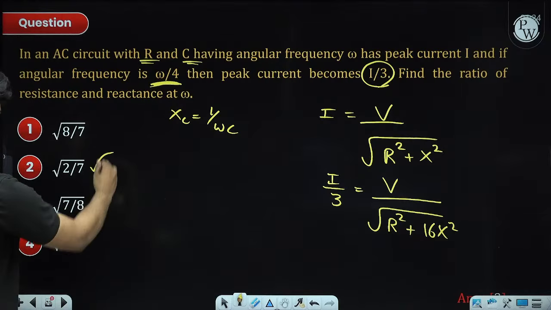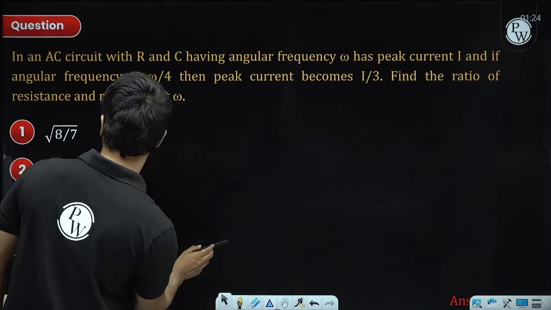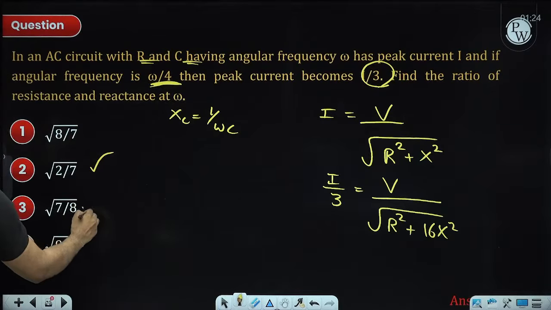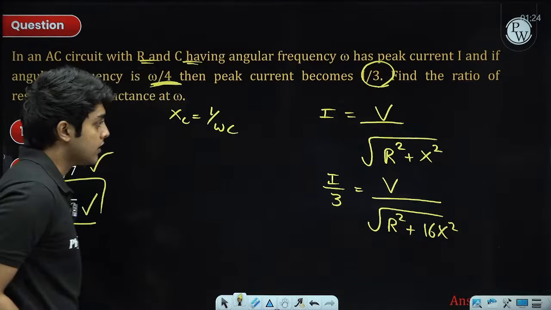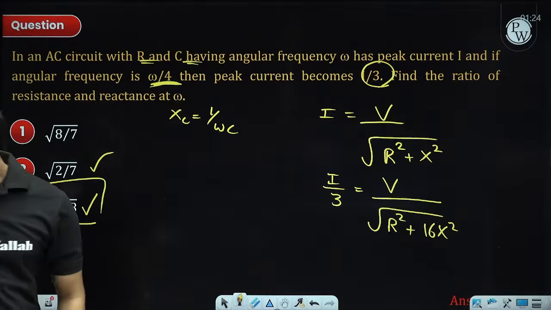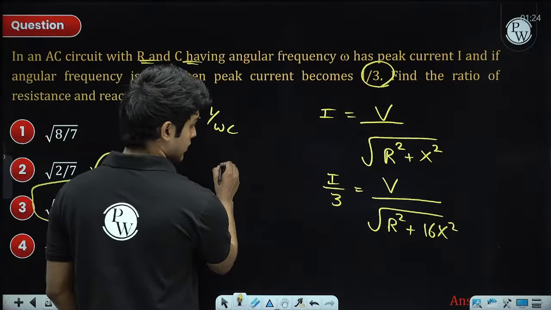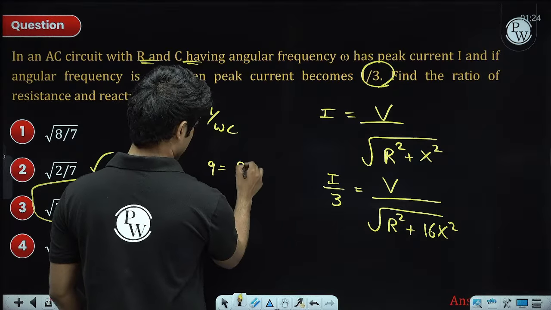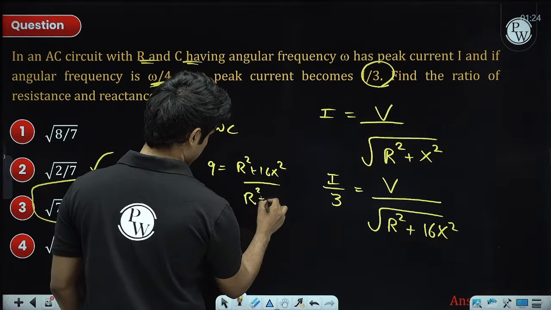Yeah, let's see, it's actually the third option: square root of 7 divided by 8. You just have to take ratios. 9 will be equal to R square plus 16x square divided by R square plus x square.